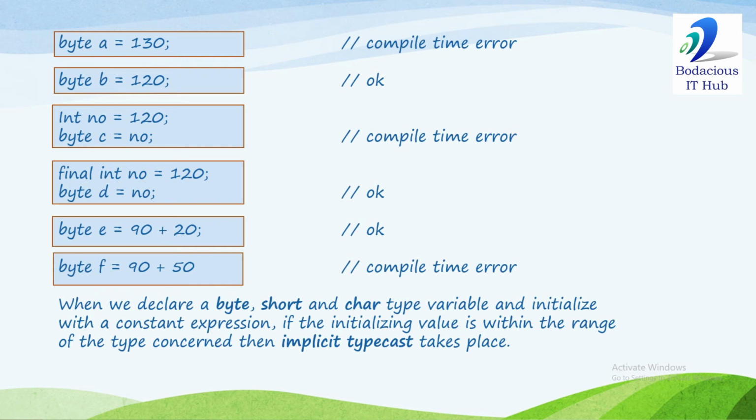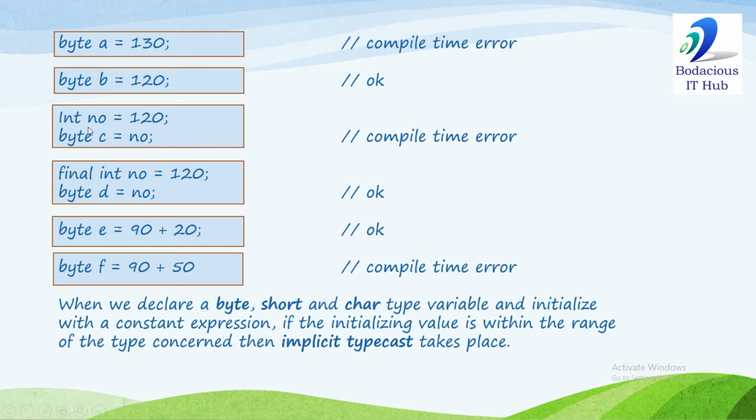Okay, so let's discuss the examples again. Let's look at the first example. Byte a is assigned 130. So 130 is a constant expression, so it will be evaluated at compile time. The compiler will consider that the programmer is trying to assign a byte type variable with 130, and 130 is out of range, so it's a compile time error. In the second example, 120 is a constant expression, so the value will be determined at compile time. The compiler will assume the programmer is initializing a byte type variable with 120, and 120 is within the range of byte, so it will perform an implicit typecast.